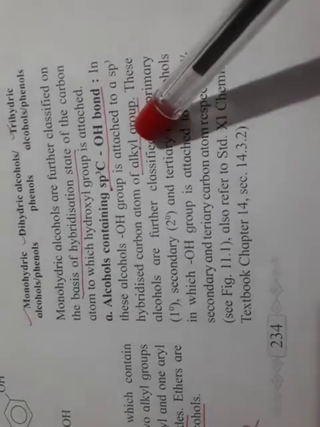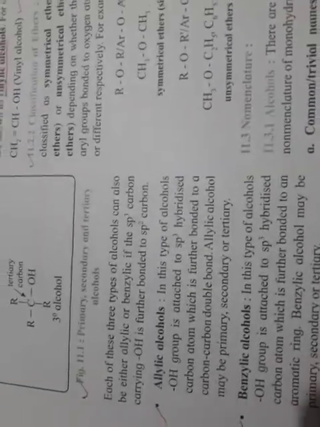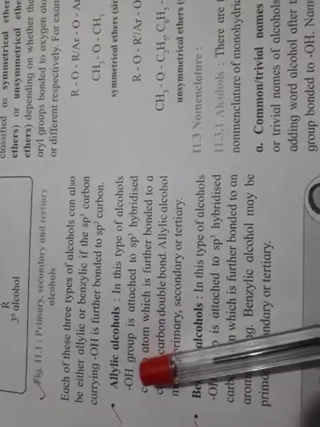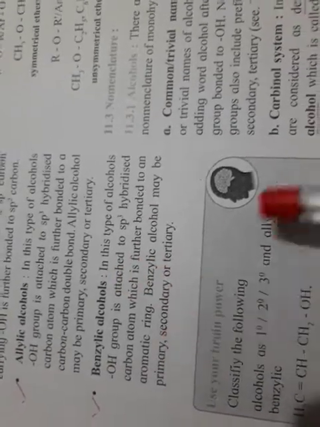So the very first class is alkyl alcohol. Second class is allylic alcohol. Allylic alcohol means the OH group is attached to an allylic carbon. What is an allylic carbon? Carbon next to a double bond. And the third one is benzylic alcohol, which means carbon next to a benzene ring, that is benzylic alcohol.